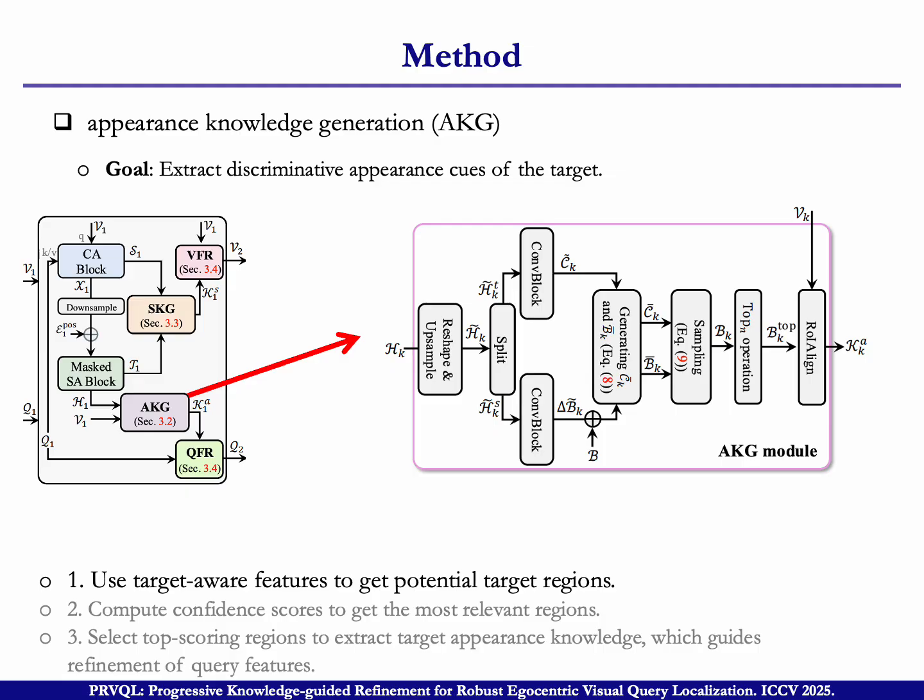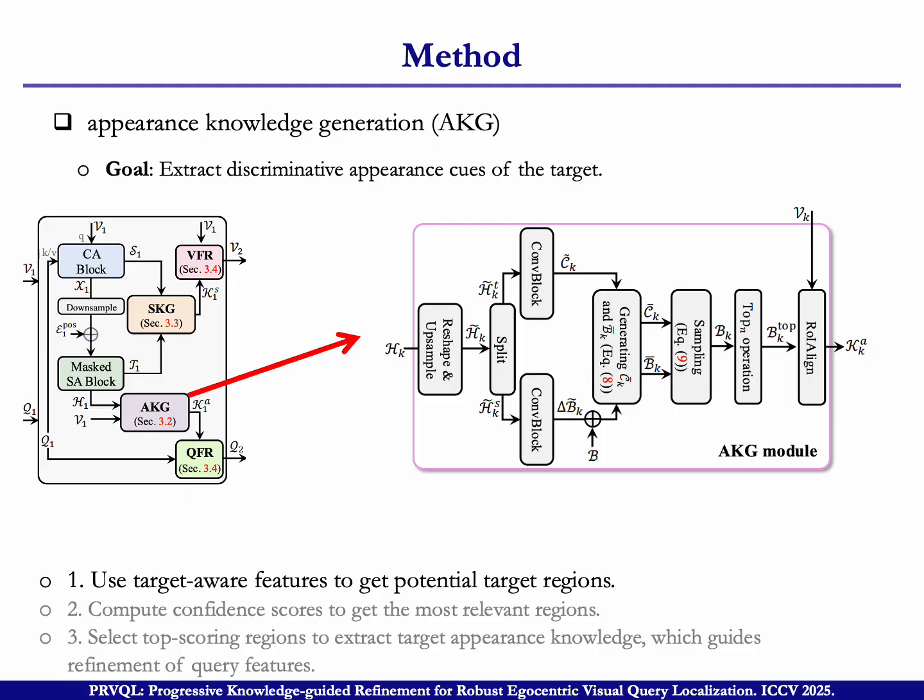This is the detail of the AKG. The HK is input and divided into two parts. Finally, these two parts give us C bar K and B bar K. C bar K is the score of each frame, and B bar K is the bounding box of each frame.